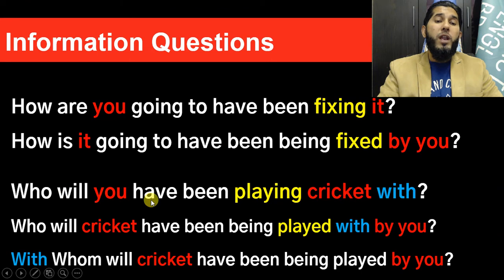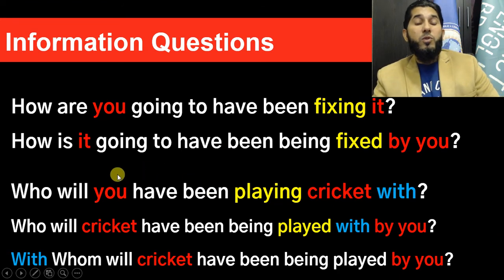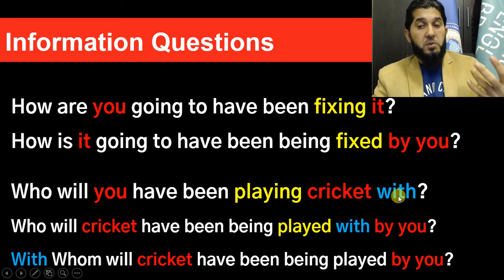And who will you have been playing cricket with? So now the question is about object of preposition with who. So the subject is already here. Okay, who will you have been playing cricket? And cricket is the object, and with, okay, so the question is about object of preposition.